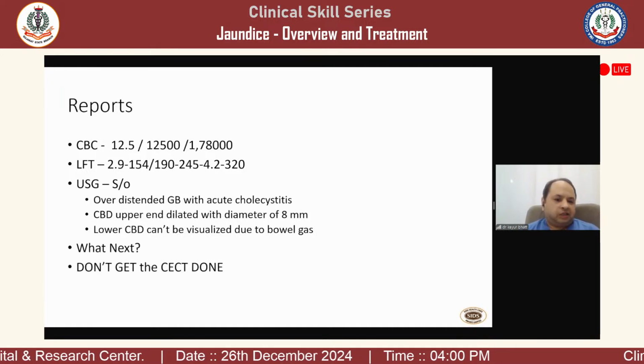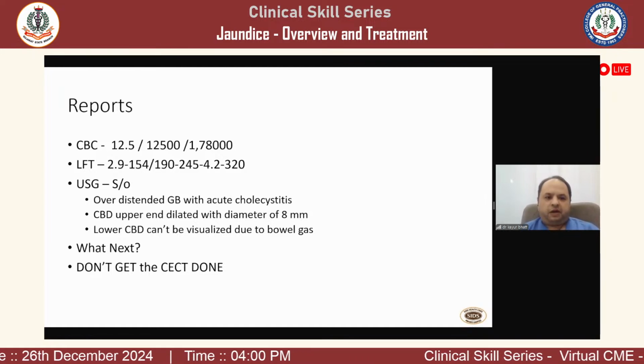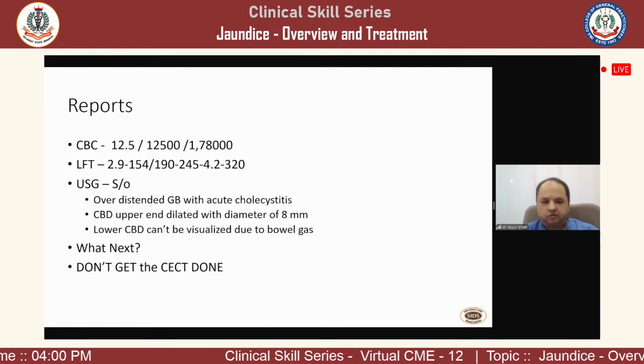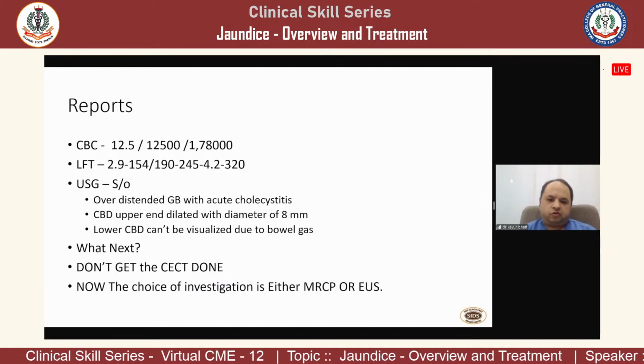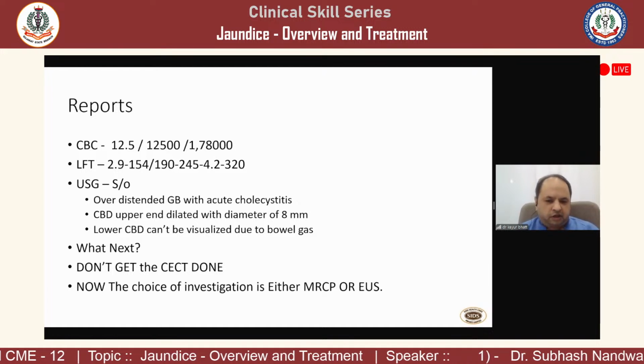So do not get the CT scan done. See, he is an elderly male with pain, some jaundice, no itching, counts elevated, gallbladder is having acute cholestasis. There is all the more chance that the patient is having a CBD stone. So the choice of investigation is MRCP or endoscopic ultrasound.